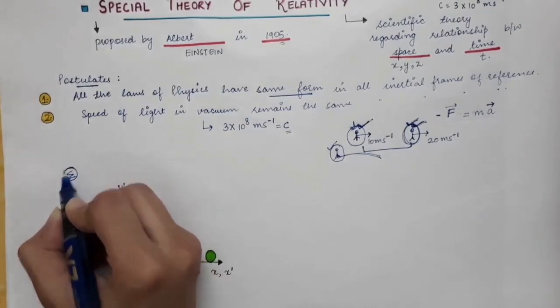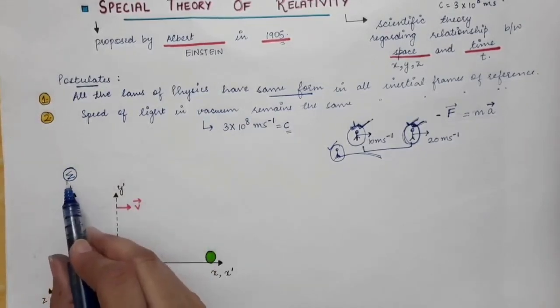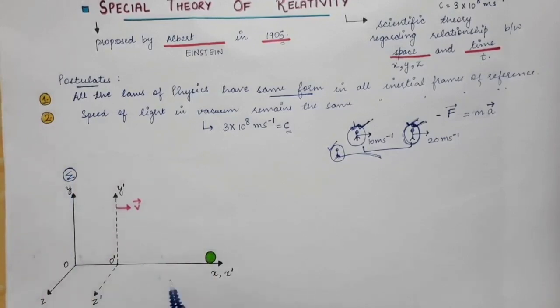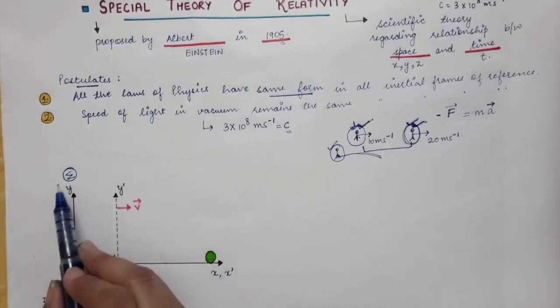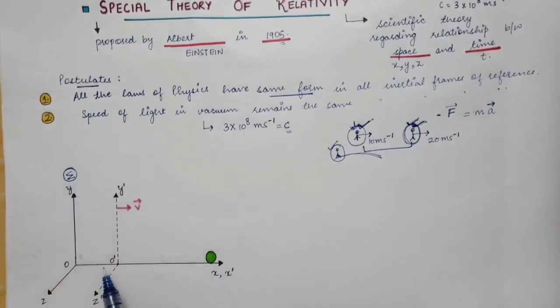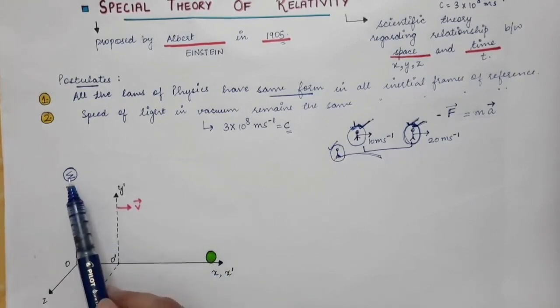So sigma is the unprimed frame of reference, and let's say there is some object which is present over here and this object is at rest with respect to sigma frame. If you are present in this sigma frame, then according to you this object is at rest. So this is the sigma frame with the origin at O, and this object is supposed to be at rest with respect to this sigma frame.